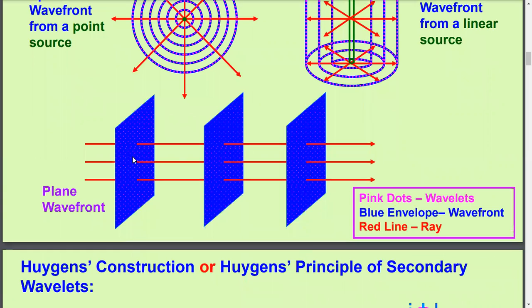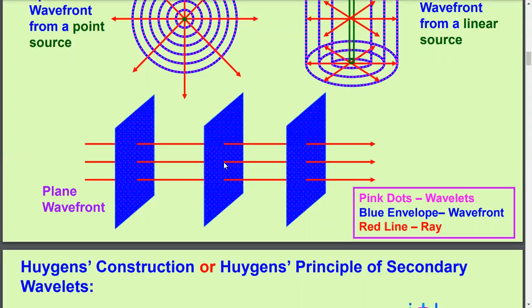So this is the plane wavefront, you know, here. And every point or dotted line on this wavefront acts as a wavelet or secondary source of light. Got it? And also you know that a ray of light must be perpendicular to the wavefront.